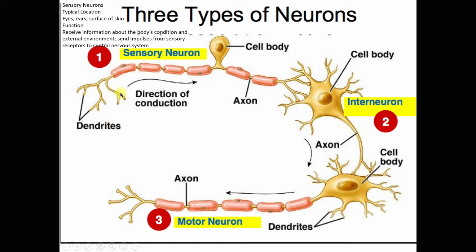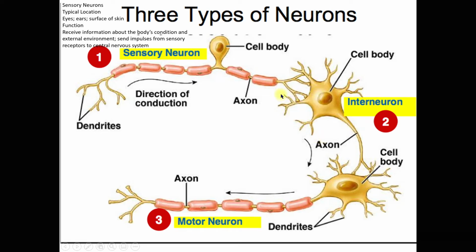So apparently these sensory neuron dendrites are connected with the sensory receptors. So this is the direction of the conduction of the impulse, towards the cell body and then towards the axon.